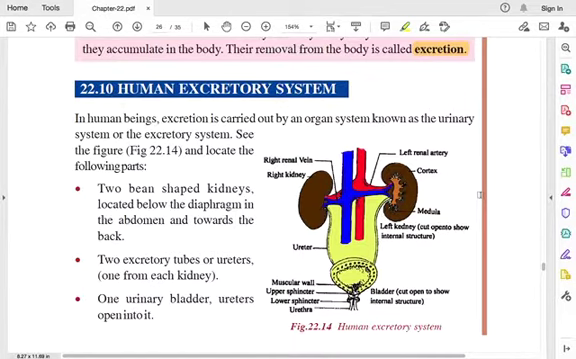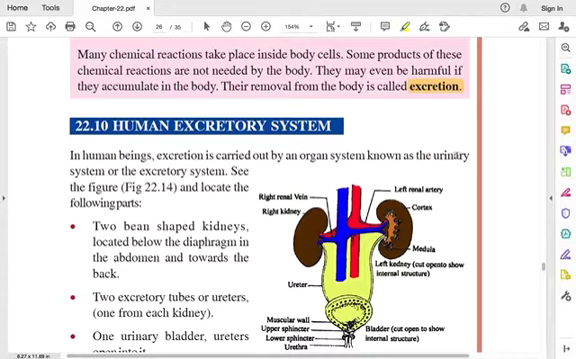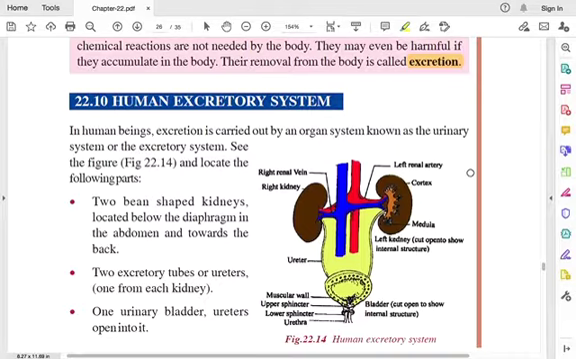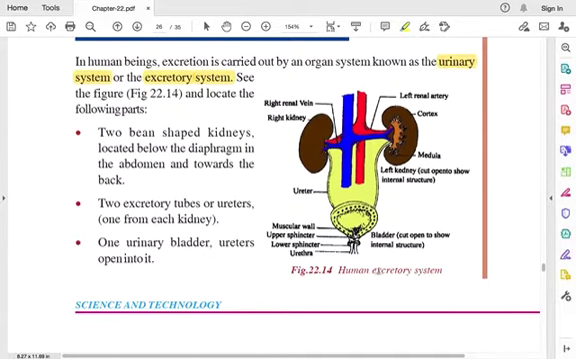Okay, in our body we have the human excretory system. Through that, these products that are not needed by the body, that are harmful if they accumulate, are removed from our body. In human beings, excretion is carried out by an organ system specially made for that. It's known as the urinary system or the excretory system. And here you have the human excretory system.